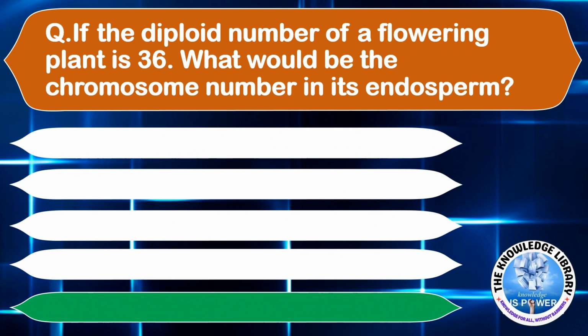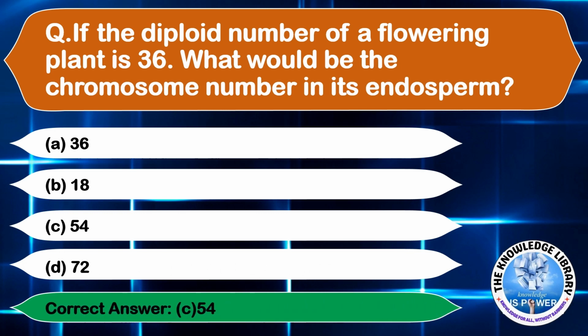If the diploid number of a flowering plant is 36, what would be the chromosome number in its endosperm? Option A, 36, option B, 18, option C, 54, and option D, 72. The correct answer is option C, 54. Moving on to the next question.